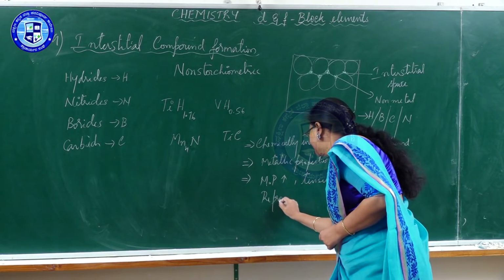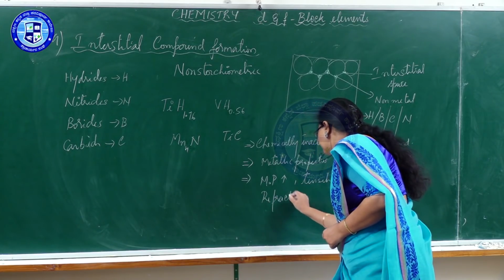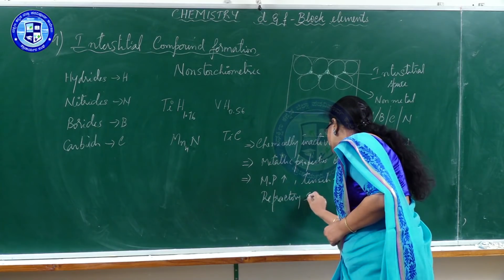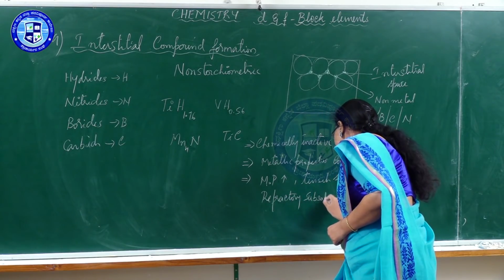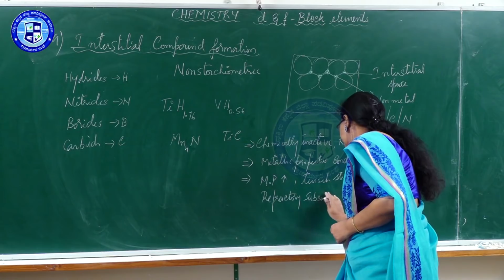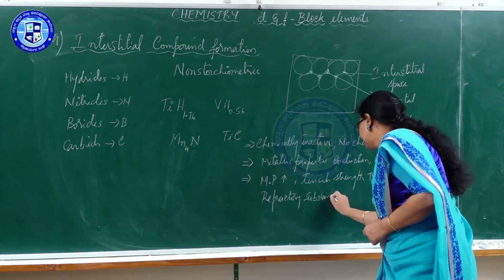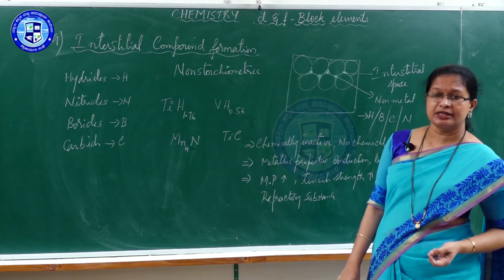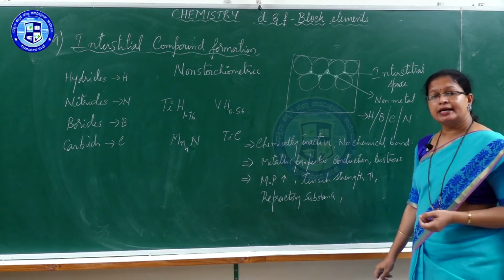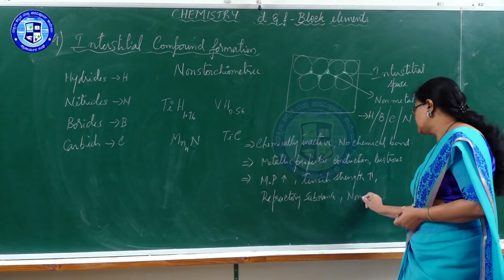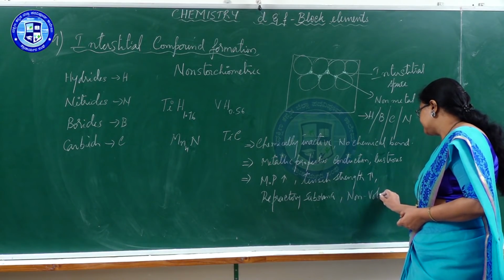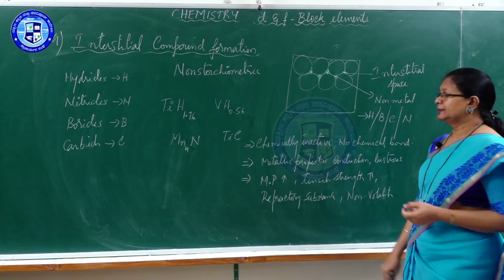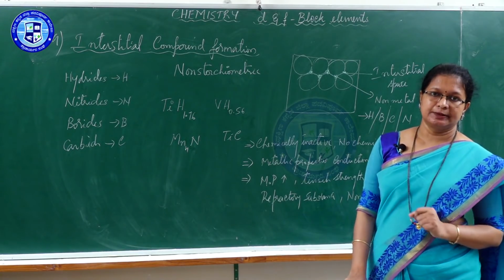What is a refractory substance? A refractory substance means it can withstand high temperature. Refractory substance is one which can withstand high temperature. Those are of course non-volatile substances. These all are the properties of such interstitial compounds.